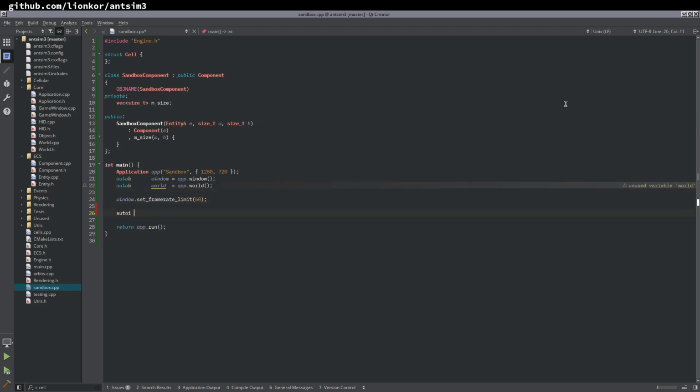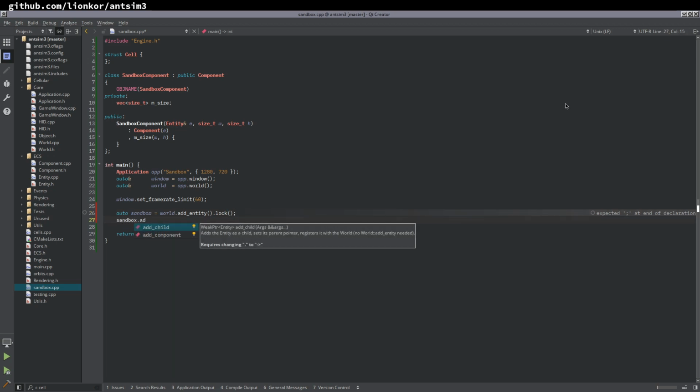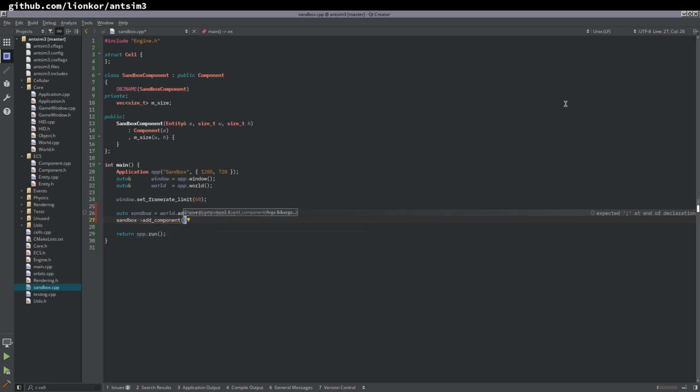So auto sandbox is world at entity. Let's just do it there at 0, 0. I don't really care. We lock that to get a shared pointer. Add component, sandbox component, and that will construct it in place with the things that we want.